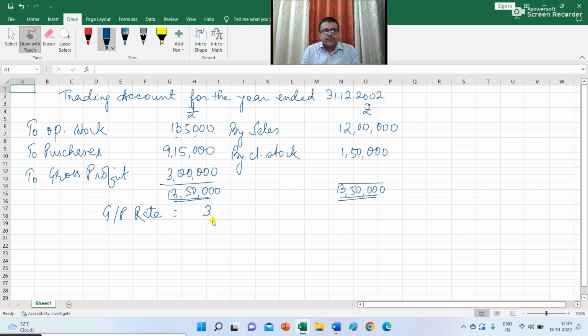So the gross profit rate for the previous year is 3 lakh by 12 lakh into 100, which is 25%. So we computed the gross profit rate for the previous year at 25%.